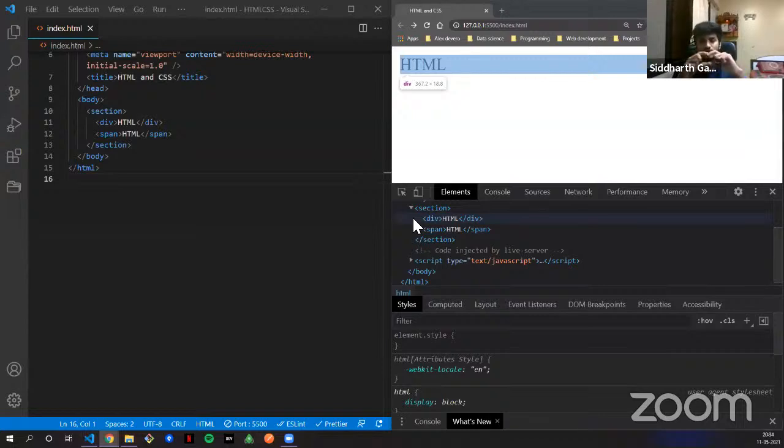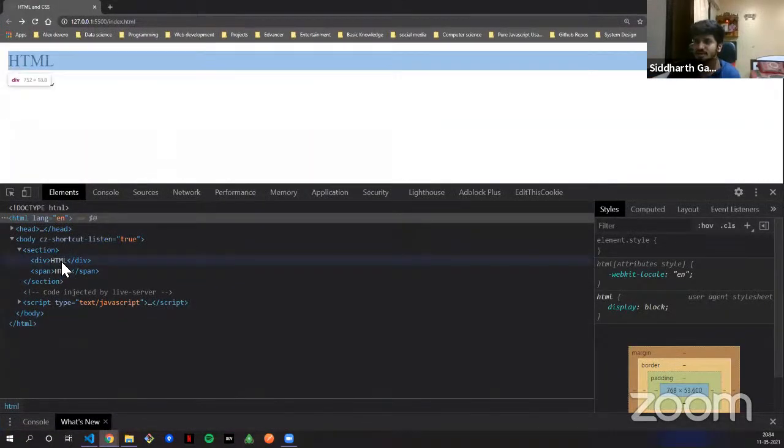But now over here, the content is only HTML, so the block element is only that tall, I mean, the level of the content. But width wise, it takes the whole left part to the right part of the web page. In my case the screen is small, but if your web page is fully open on your laptop, you see from left to right, the whole part of it.